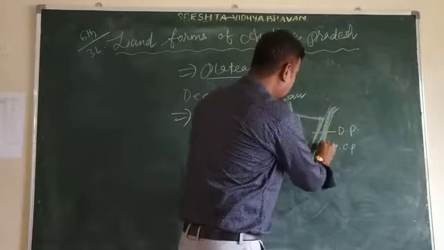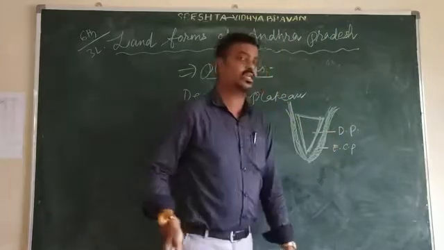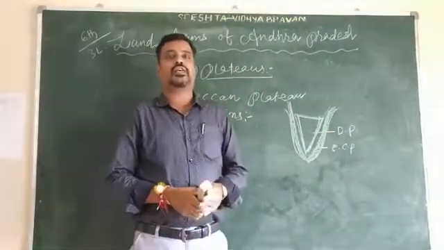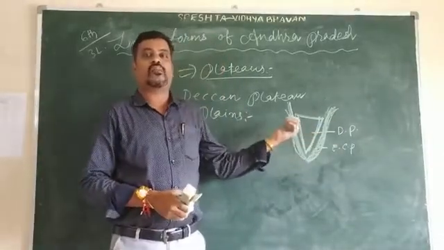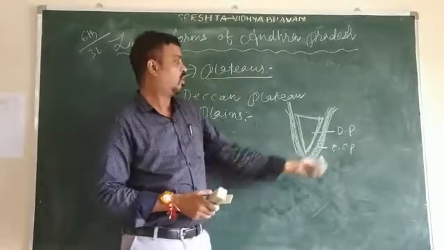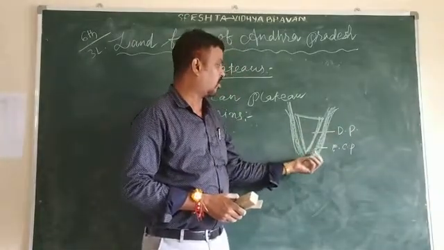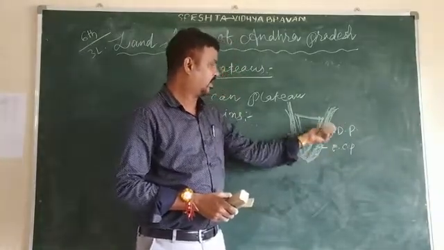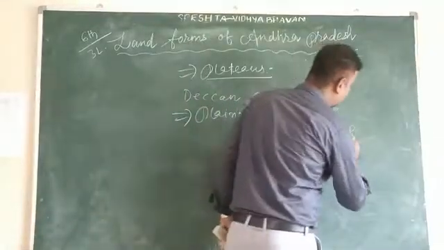In Andhra Pradesh, the plains are called the eastern coastal plains. They are located generally near the sea, the Bay of Bengal.